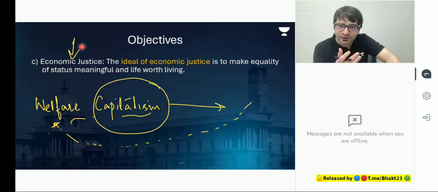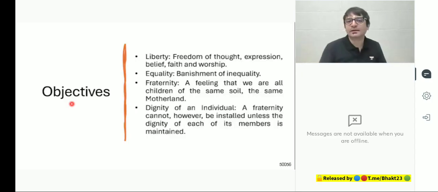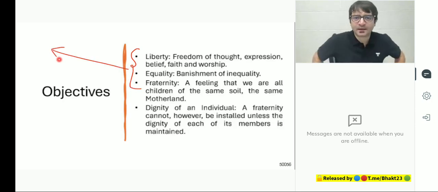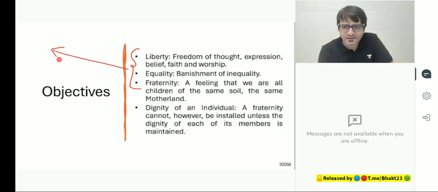So, objectives of the constitution: justice, social, economic, political. Then the three big slogans of the French Revolution: liberty, equality, fraternity. Liberty of thought. Think whatever you want to think. Express it through cartoons, through movies, through songs.